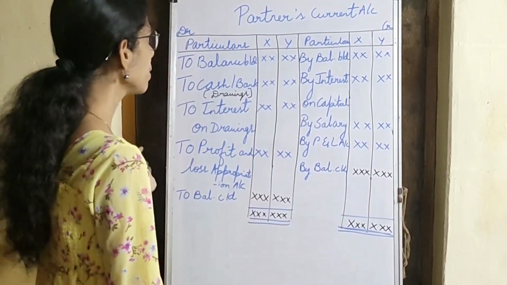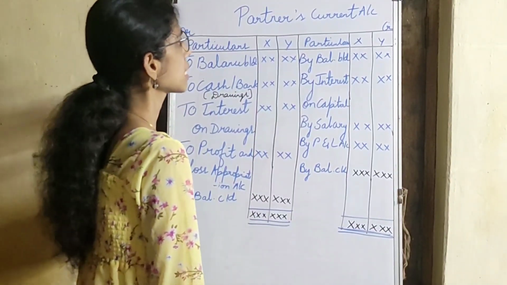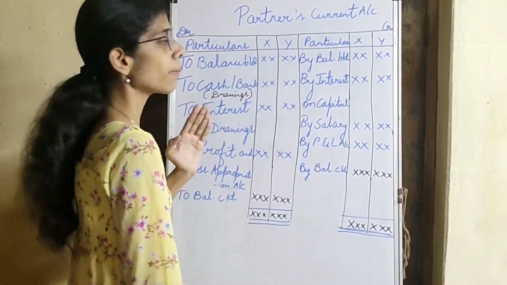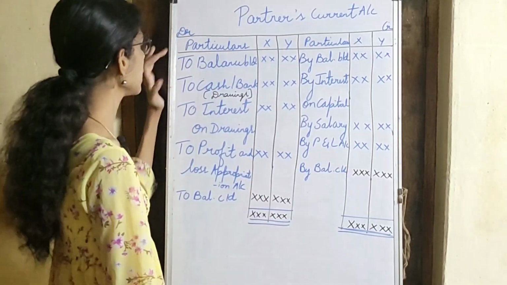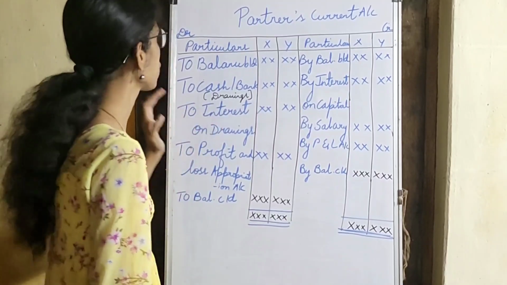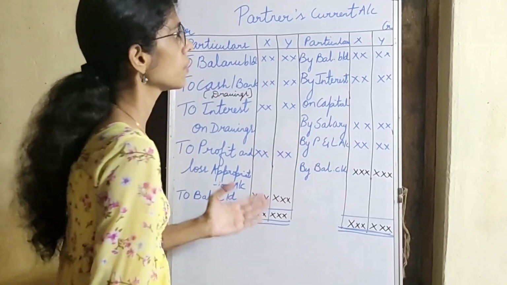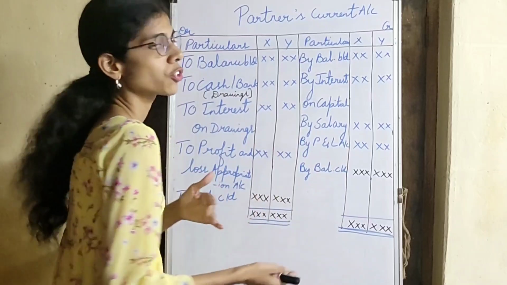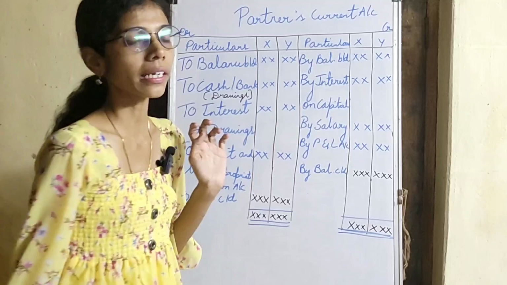So suppose there is a debit balance of partner's capital account, it will be shown on the debit side. And if there is a credit balance of partner's capital account, it will be shown on the credit side. If the partners have withdrawn for their personal use, that is drawings, it will be shown on the debit side. And after that they have to provide interest on those drawings, that will be shown on the debit side. Next is the interest on capital, which will be shown on the credit side of the partner's current account, and the salary which will be given to the partners in the partnership firm, which will be shown on the credit side of the partner's current account.